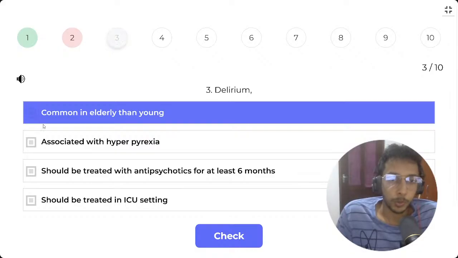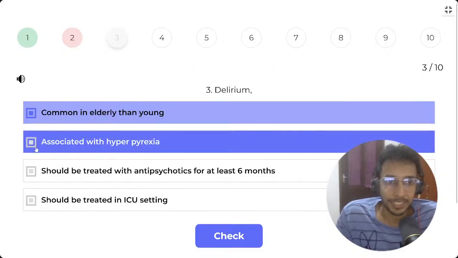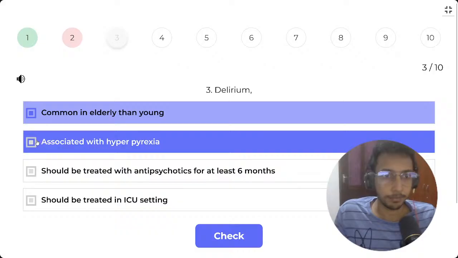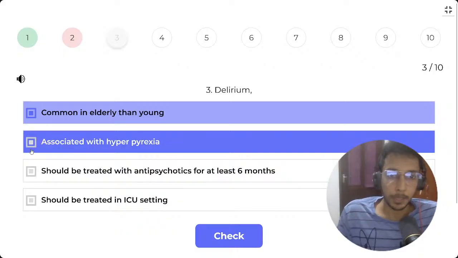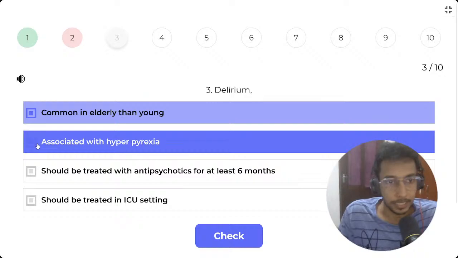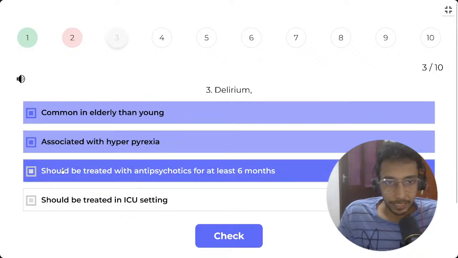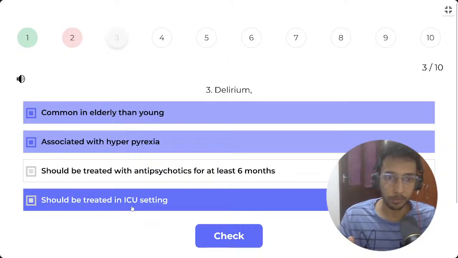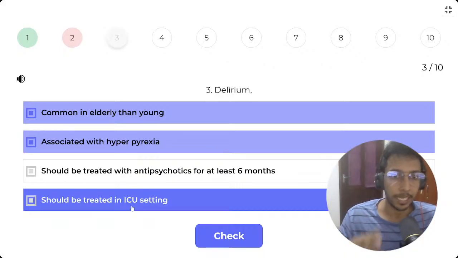Yeah, that is true. It usually happens in elderly people when they have an organic disease going on, associated with hyperpyrexia. When they have a fever, they can get delirium. Elderly people should be treated with antipsychotics for at least 6 months. That I'm not sure. If the delirium is because of an organic pathology, that pathology has to be treated and the delirium will go away.